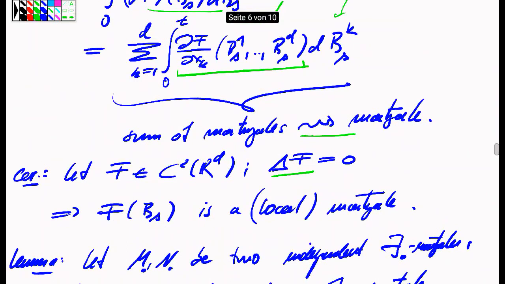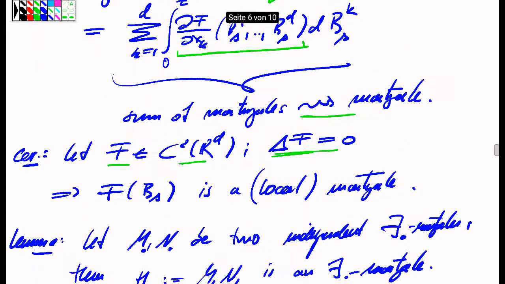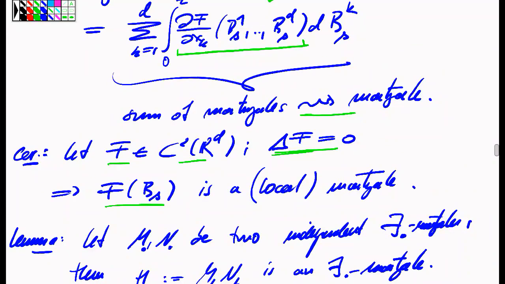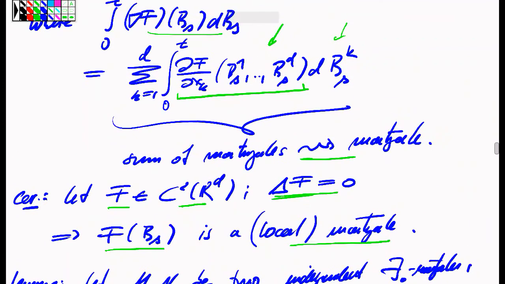And in this way, we retrieve, using this time the Ito formula, that if we have a function f which is, for instance, twice continuously differentiable, and if it is harmonic, then the composition of f with a d-dimensional Brownian motion is a local martingale. We had this already proved by different means, by using, for instance, the Markov property and the exact semigroup property of the Brownian semigroup. Here we have a different proof, which uses just the Ito formula.